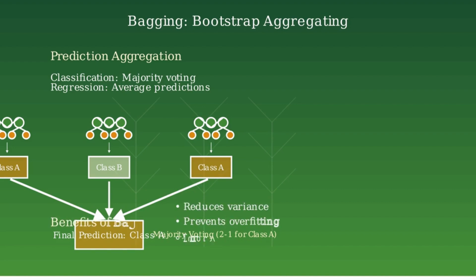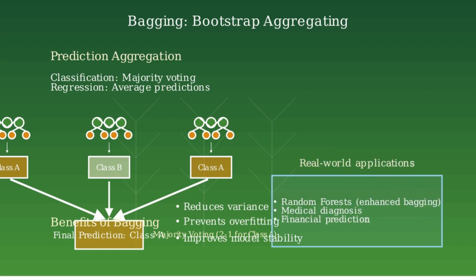Bagging provides several key benefits. It reduces variance, helps prevent overfitting, and creates more stable models that perform better on new data. Bagging forms the foundation for more advanced ensemble methods like random forests and is widely used in applications ranging from medical diagnosis to financial prediction.